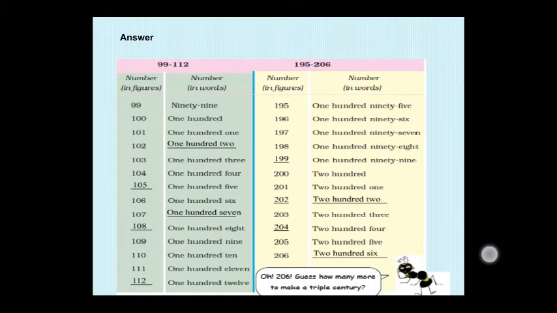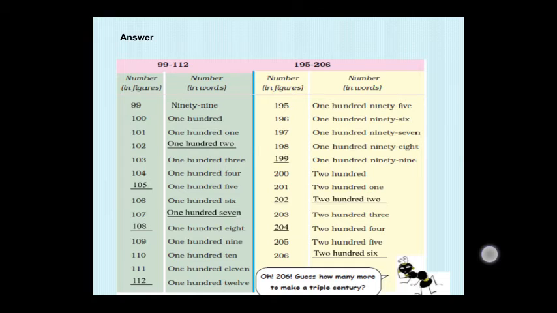102. 102's next number is 103. 103's next number is 104. 104's next number is 105. They are given in words, you have to answer in figures. 106, then 107, 108, 109, 110, 111, 112.